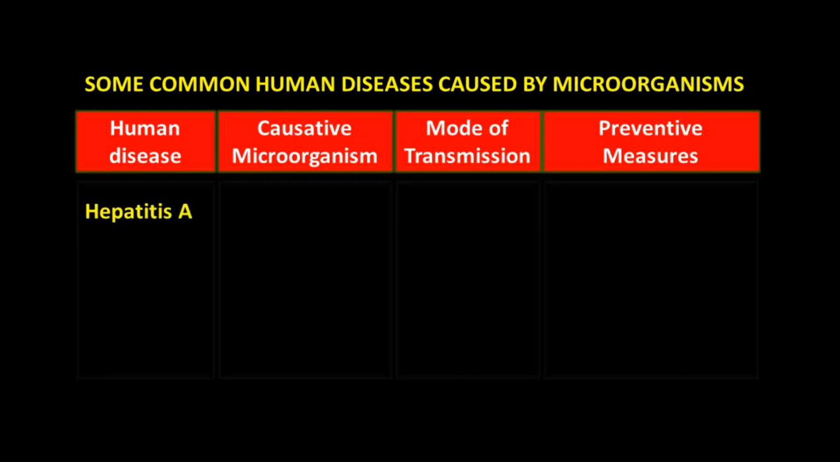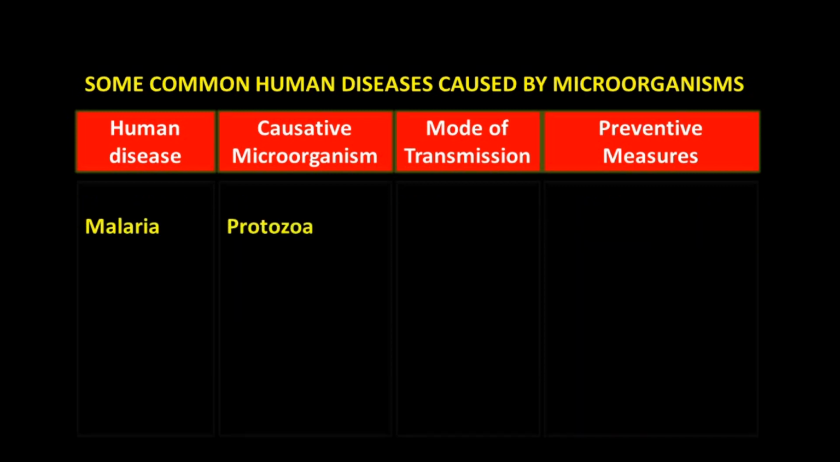Hepatitis A, caused by microorganisms, viruses. Mode of transmission is water. And prevention measures: drink boiled water and another, take the proper vaccine. Vaccination is very important to prevent hepatitis A spread by viruses.